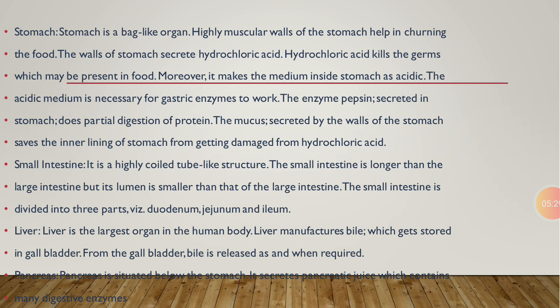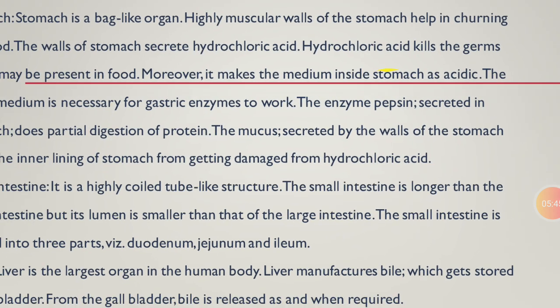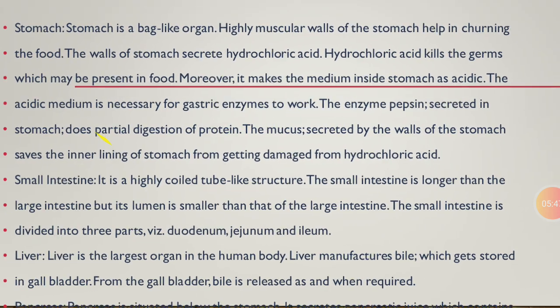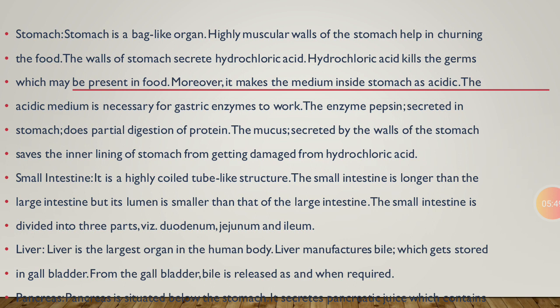So HCl also provides the optimum pH to the pepsin to activate its function. And mucus protects the stomach's inner lining from the HCl secretion. Okay, so see, hydrochloric acid kills the germs which are present inside our food. Moreover, it makes the medium inside the stomach acidic. The acidic medium is necessary for the gastric enzymes to work.